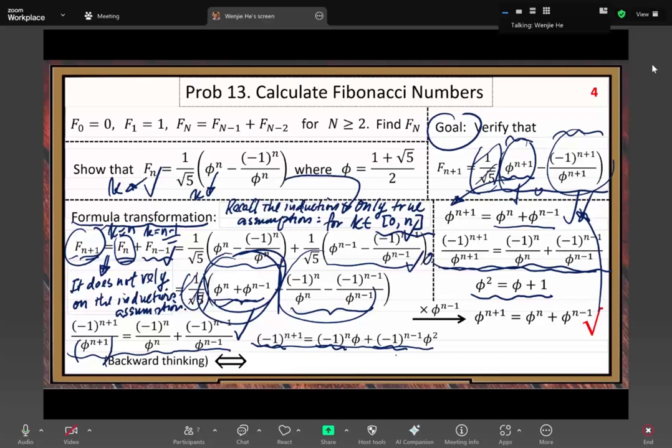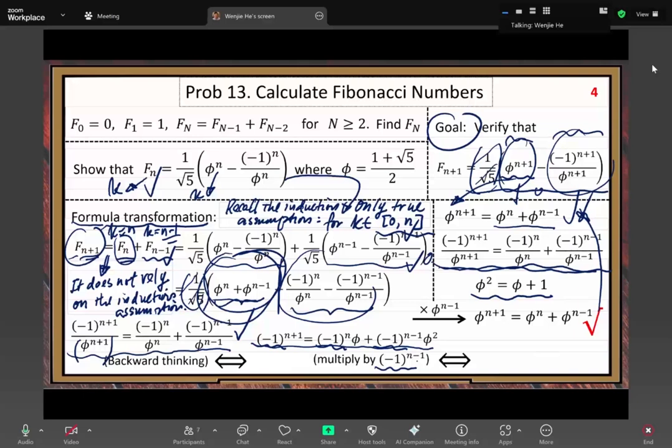So we do another transformation. We multiply both sides by this special -1 to the n minus 1 power, because in that way we can simplify to get rid of all the -1 to certain power forms. We want to denoise it.